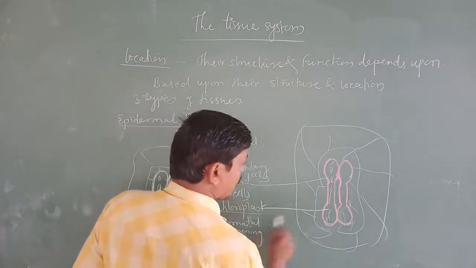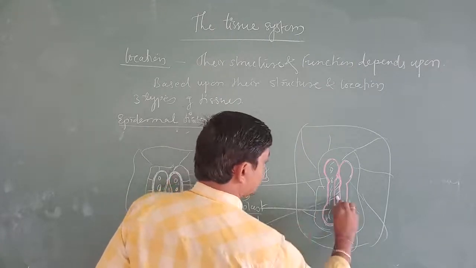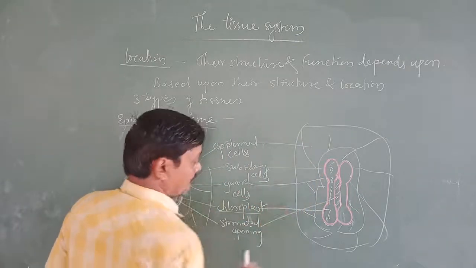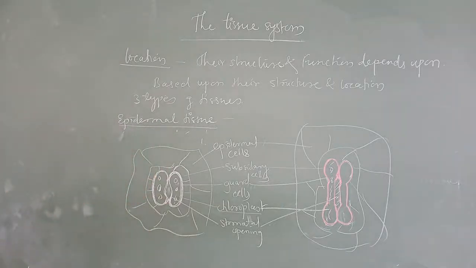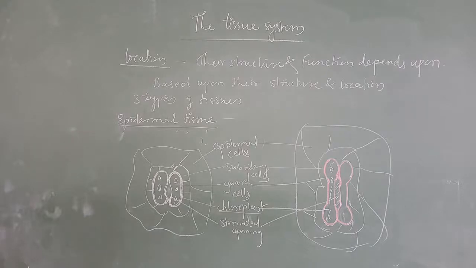This is the stomatal opening, in between. Then this is a subsidiary cell, this is an epidermal cell. This is found in monocots, with dumbbell shape guard cells.